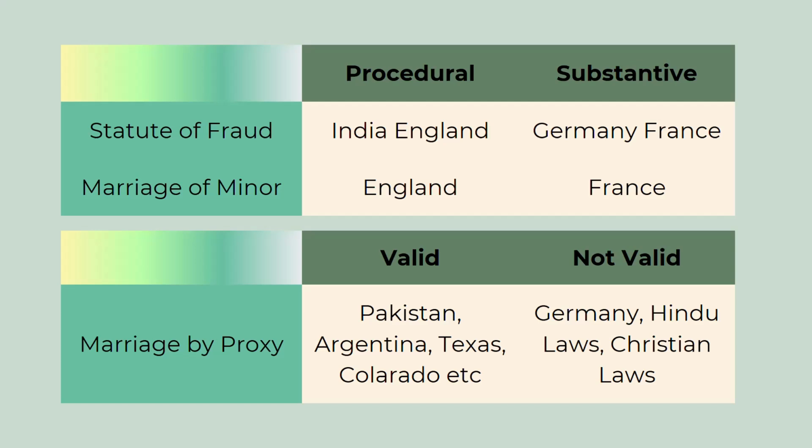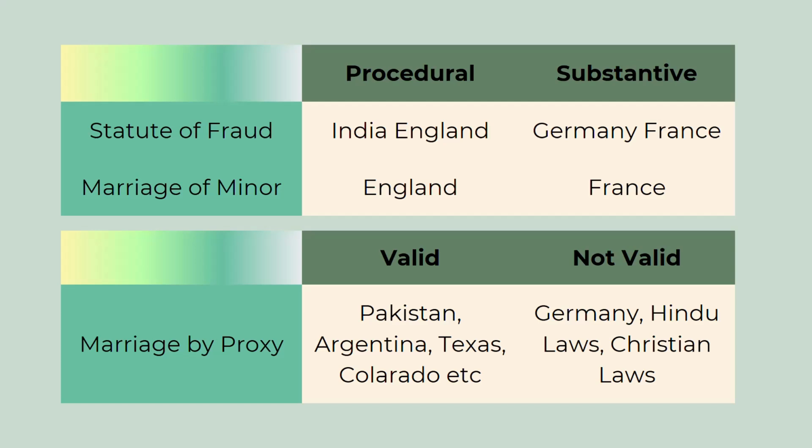Another example of this scenario is marriage of a minor. In England, it is treated as procedural aspect, therefore only English laws will be applied as far as validity of marriage of a minor is being determined. Whereas in France, it is treated as substantive in nature. Similarly, certain actions are treated as valid or not valid depending upon the different nations. Marriage by proxy is legally valid in Pakistan, Argentina, in certain parts of USA, such as Texas, Colorado. Whereas it is not valid under Hindu laws, Christian laws, German laws. So, determination of the nature of law also is very, very important part of characterization.